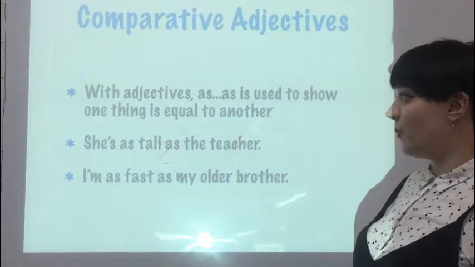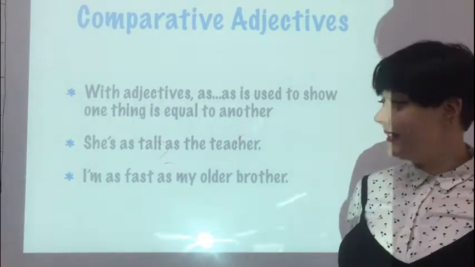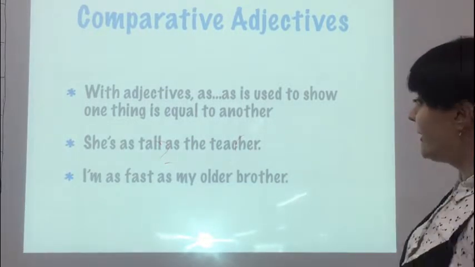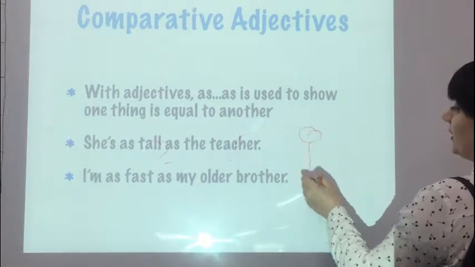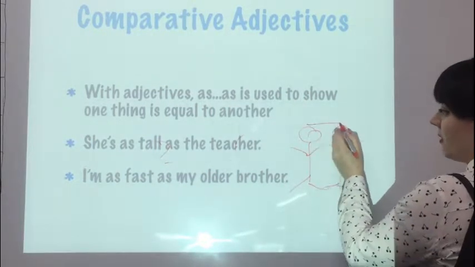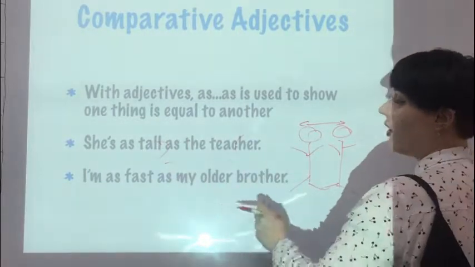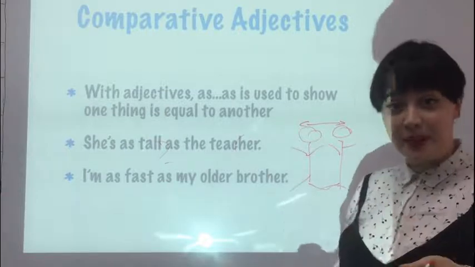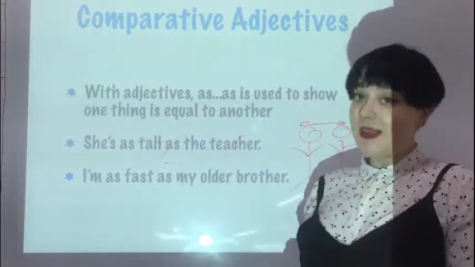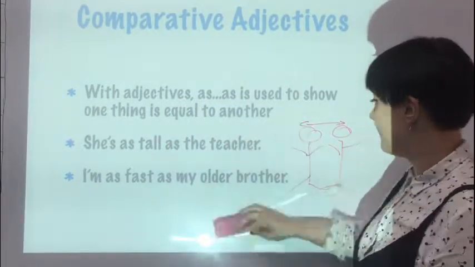Okay. With adjectives, as is used to show one thing is equal to another. So, she is as tall as the teacher. I'm as fast as my older brother. So, for example, let's say your teacher and your best friend are the same height. So you can say, oh, she's as tall as the teacher. Or when you have a race with your brother and someone stops the time and you have exactly the same time, you can say, ha! I'm as fast as my brother. It's exactly the same.